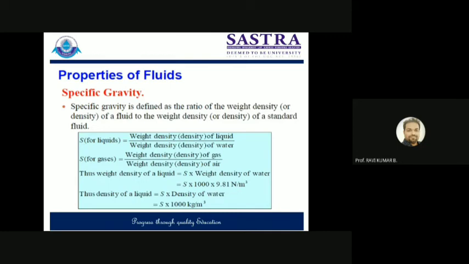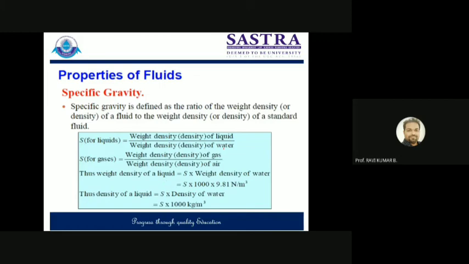When you're talking about weight density, it is called specific weight. Keep in mind, don't get confused. Weight density is called specific weight. You can also write this in terms of mass, means density. In terms of density also, you can say density of liquid divided by the density of standard liquid, and that will also be known as specific gravity. So here density of liquid is equal to specific gravity into density of water. If somebody asks you what is the density of gas, density of gas will be equal to specific gravity into density of air.